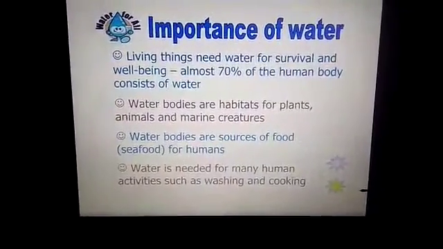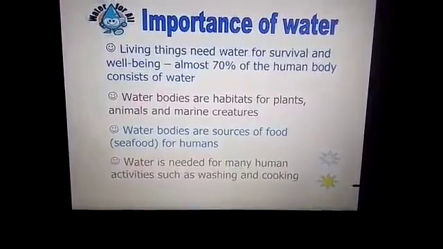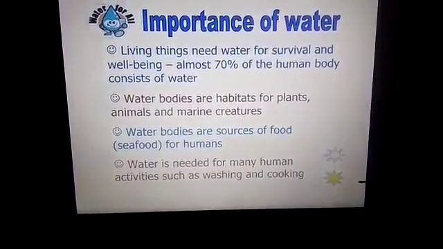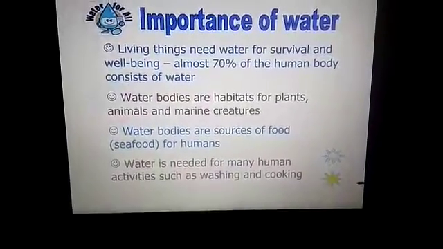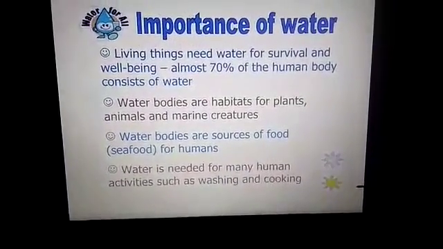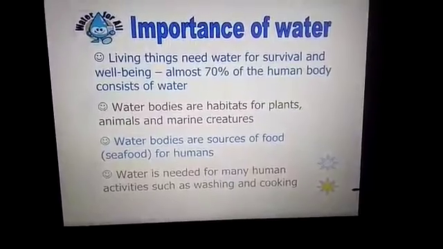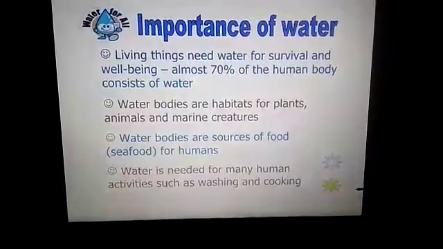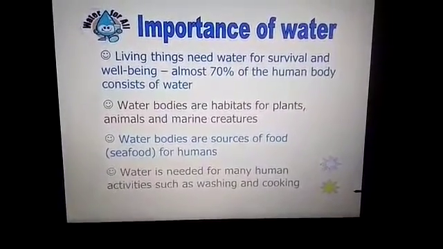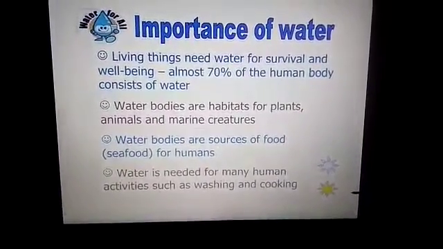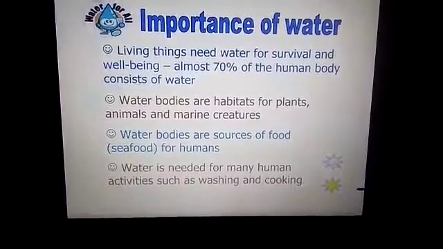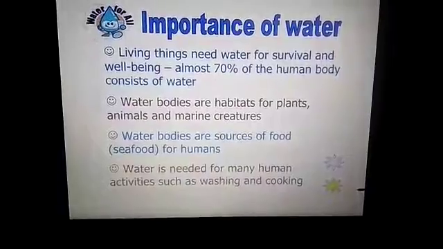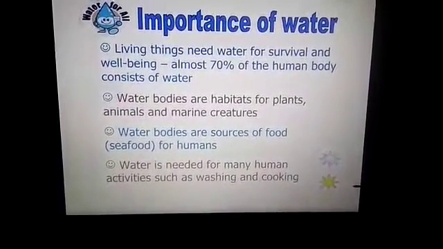Next, living things need water for survival and well-being. Water bodies are habitats for plants, animals and marine creatures. Children, you might have seen that in water there are some planktons, that means marine creatures. There are animals like fish, starfish, sea urchins, dolphins, whales, crabs. These are all what? Sea animals. And plants like lotus, vallisneria.